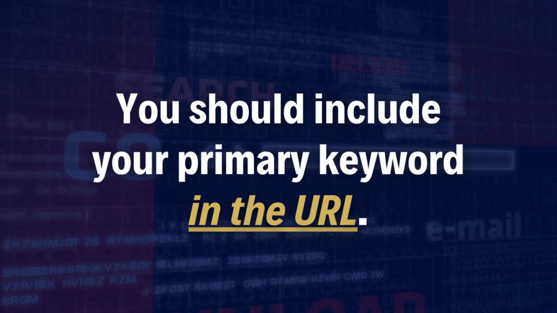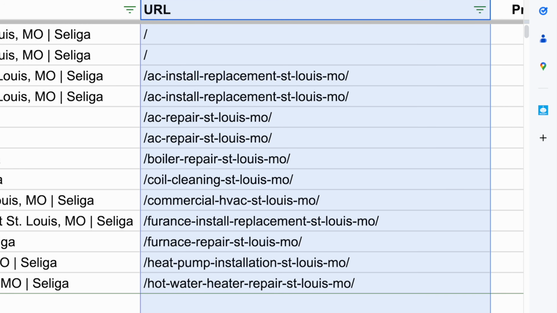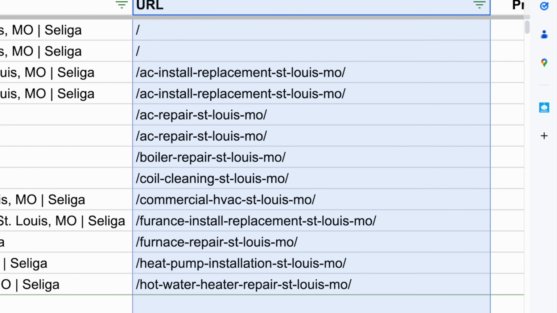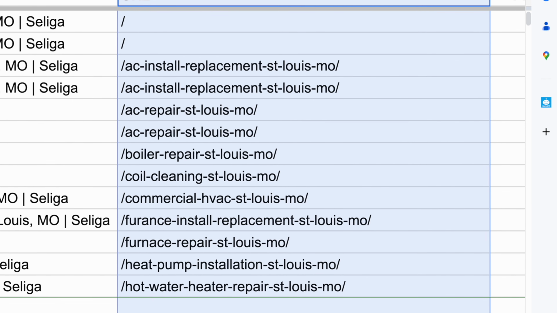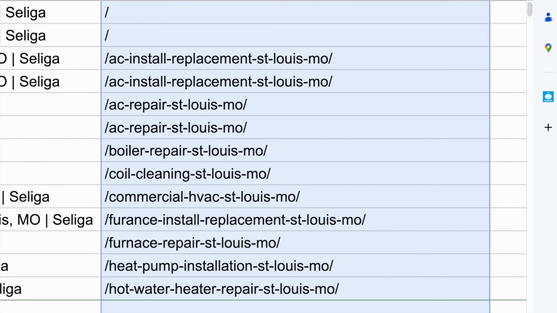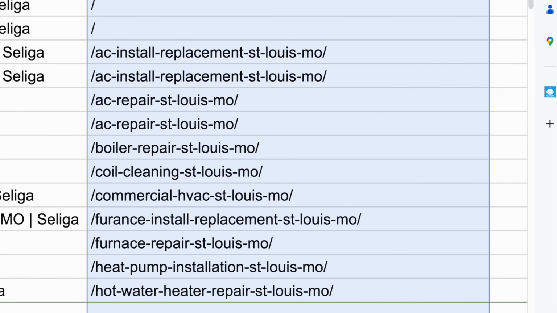So there are many different URL structures that work, but one element is consistent. You should include your primary keyword in the URL. And I prefer to go right off the root domain when possible, like what you're seeing here. And when it comes to local, I like to add the state abbreviation to reach 100% relevance.